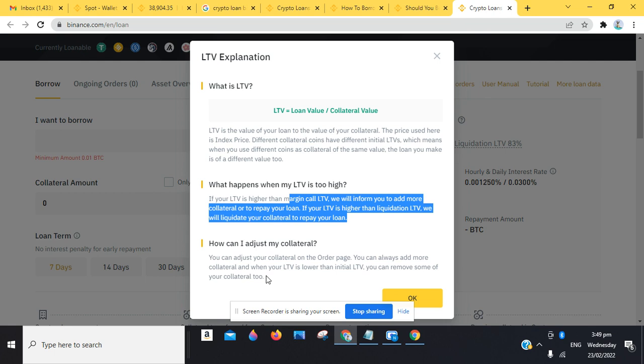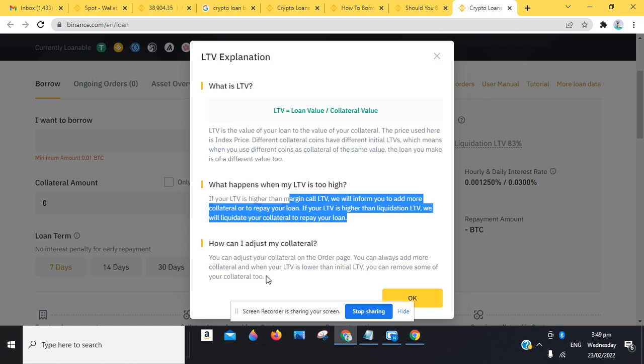So how can I adjust my collateral? You can adjust your collateral on the other page. You can always add more collateral, and when your LTV is lower than the initial LTV, you can remove some of your collateral too. So you can understand that when your collateral is far higher, let's say you use an appreciating or a volatile collateral, let's say you did not use any stable coin, you use a particular collateral